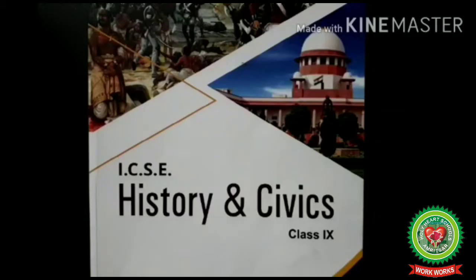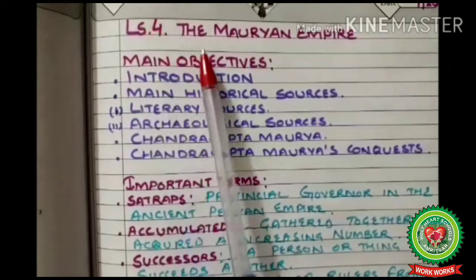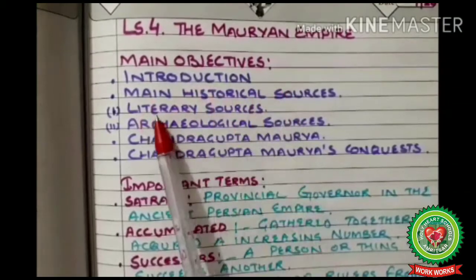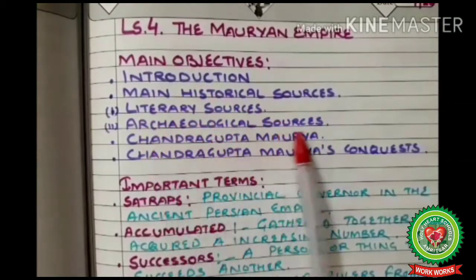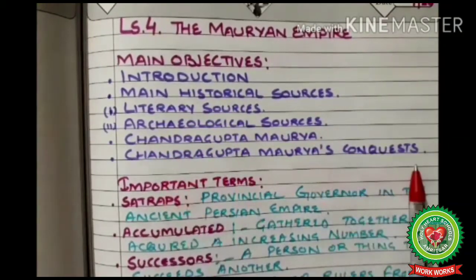Class 9th. Today we are going to start with the new lesson. Lesson number 4, page number 133, the Mauryan Empire. Main objectives: introduction, main historical sources, literary sources and archaeological sources. Chandragupta Maurya, Chandragupta Maurya's conquest.